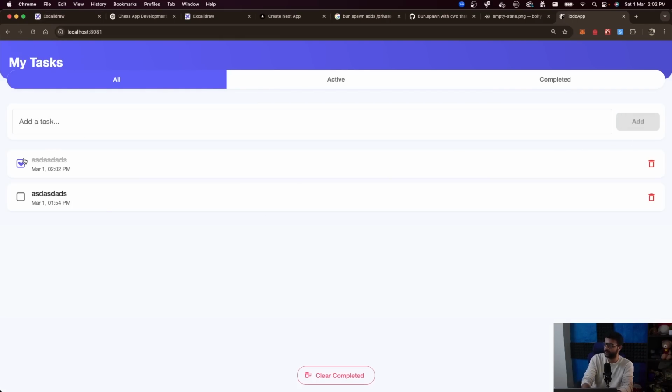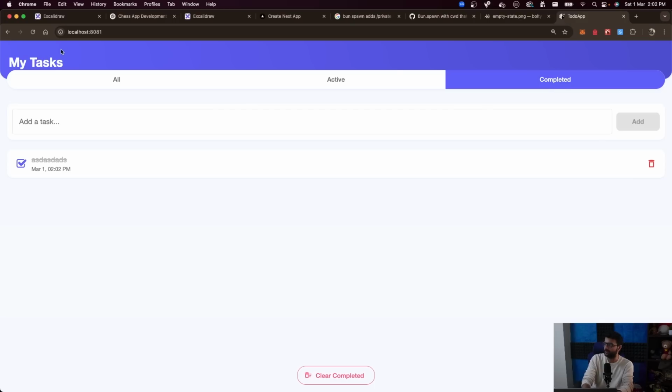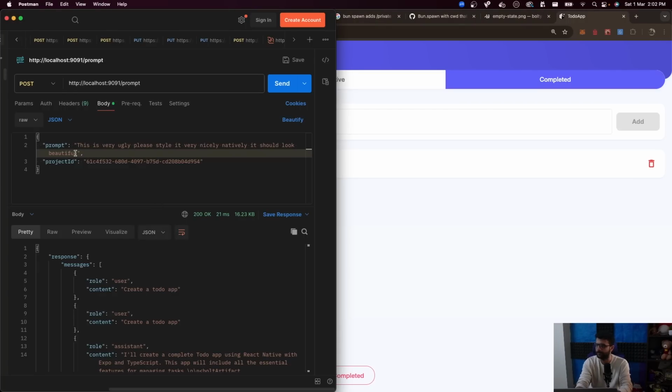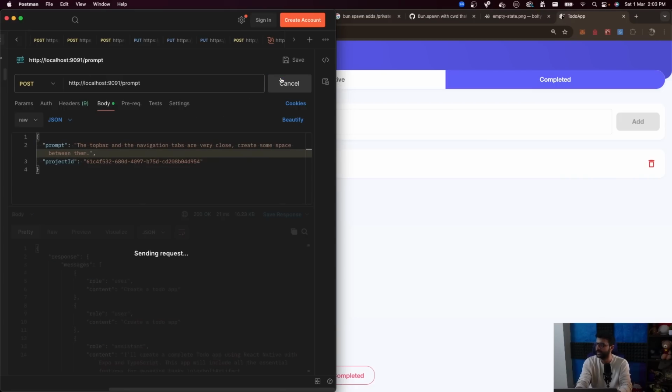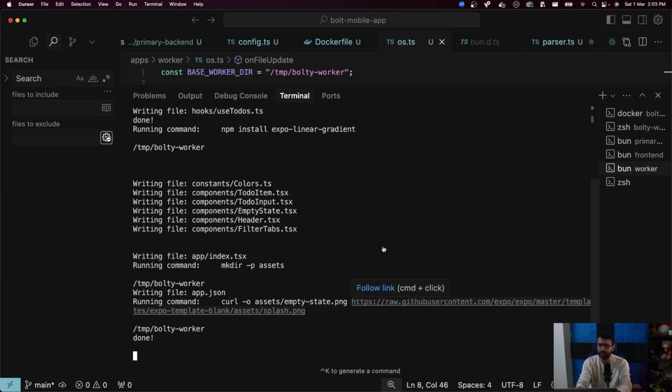Functionally it works. But these two, I'm not a designer, but it seems like these are too close. So is it smart enough to figure this out? The top bar and the navigation tabs are very close. Create some space between them. Send, and let's look at the logs.